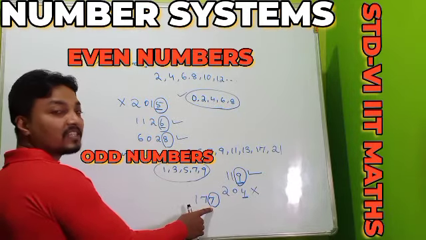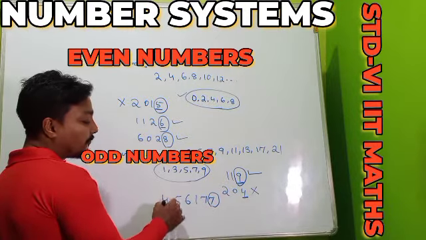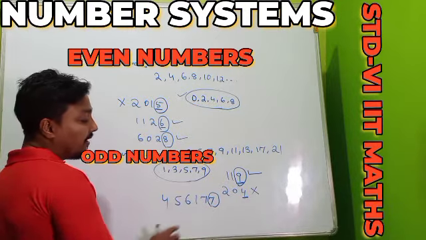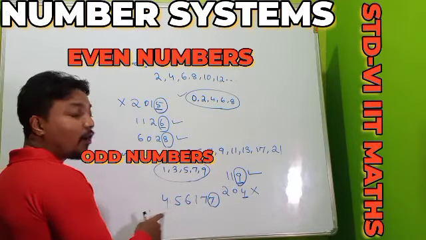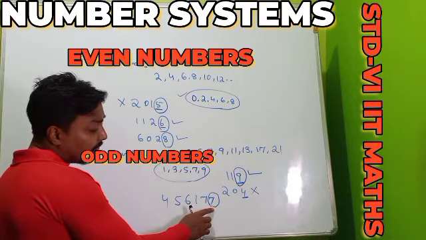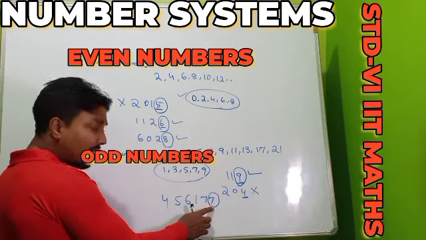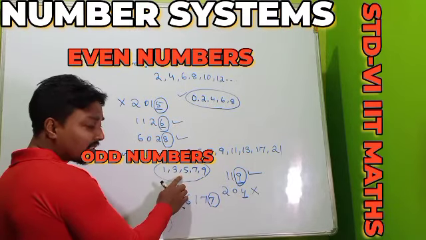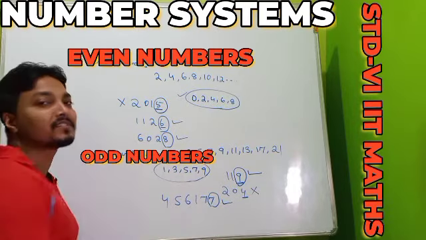So for which it is the odd number. Suppose here it is 6, here it is 5, here it is 4. Suppose it is one of the larger numbers of a 6-digit number and it is even or odd. How to say? You only have to check the unit place digit. If the unit place digit is one of 1, 3, 5, 7, 9, and here it is 7, and 7 is in our collection, so this number also we can call it as our odd number.